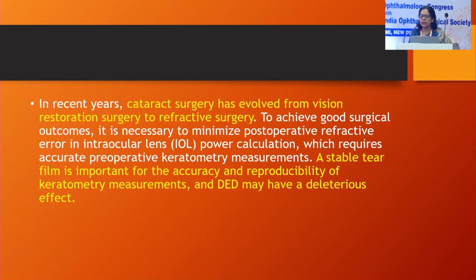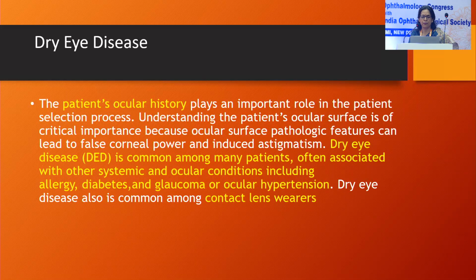So cataract surgery in recent years has evolved from vision restoration surgery to a refractive surgery. To achieve good outcomes, it is very important to have a minimum post-operative refractive error. A stable tear film is very important for the accuracy and reproducibility of the corneal keratometric measurements, and dry eye disease has a very deleterious effect.